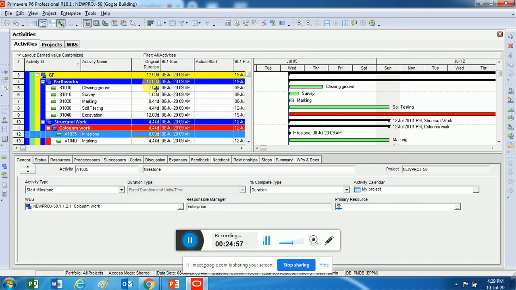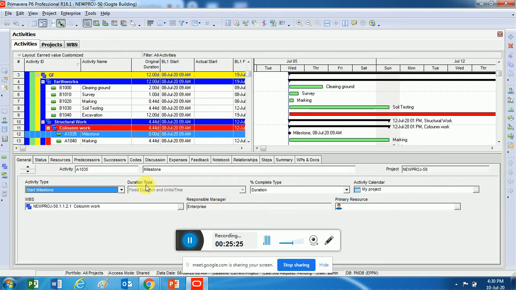If I want to know the earthwork and structural work put together, how much it is in terms of duration, in terms of cost, in terms of start date, end date, anything you want to summarize, then I'll create a separate activity called WBS summary to summarize multiple WBS. Understood? We'll do it and see so that you will understand, but right now it's very difficult. I'm just showing you what other things are there and trying to explain, right?